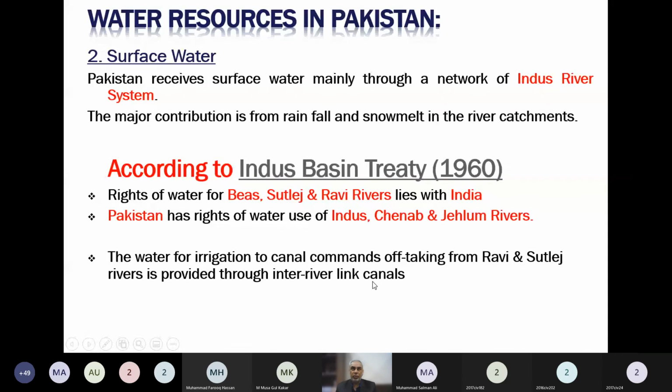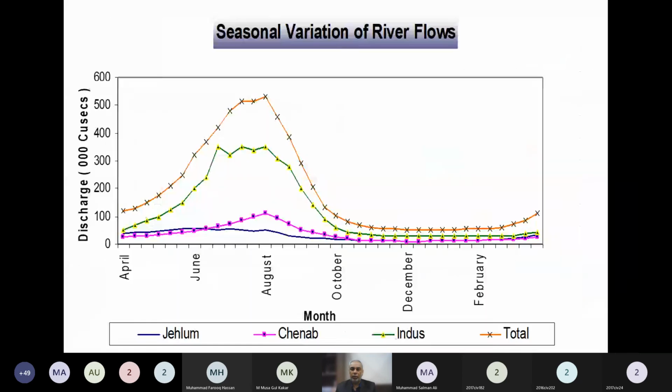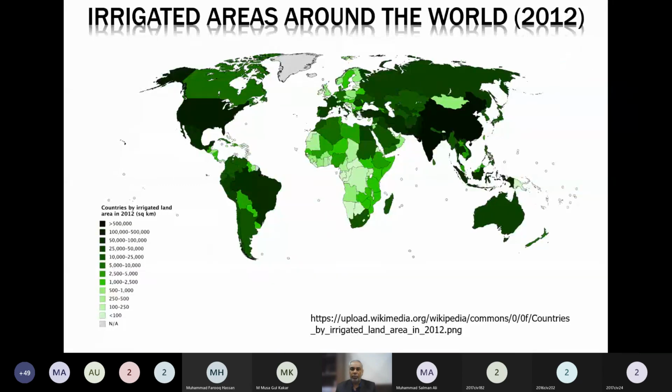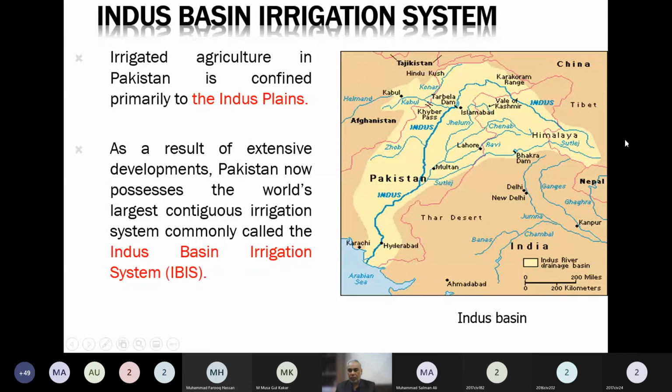So the second source of water in Pakistan is the surface water. That means the rivers which are entering into the Indus basin irrigation system. When we say Indus basin irrigation system, we mean, if I tell you through the figure of Pakistan, although over here you are seeing this light color is the boundary of the Indus basin itself. The Indus basin irrigation system in Pakistan is in the plain area of Pakistan. When rivers enter into the plain area, we say this is the Indus basin irrigation system.